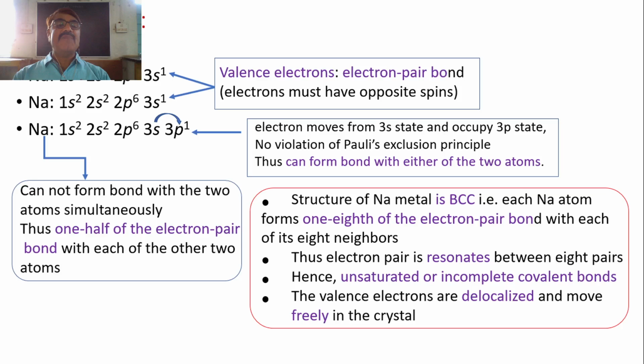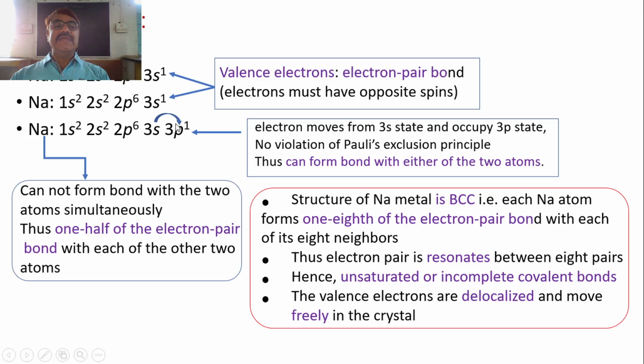Okay, now what happens? The third sodium atom cannot form a bond with the 2 atoms simultaneously. Since the sharing is completed here and there is no place for this third sodium atom to share an electron, because the 3s shell is filled in both atoms, what happens is that 1 electron from the 3s shell moves to the 3p shell. And it is possible because the energy difference between the 3s and 3p shell is very small.